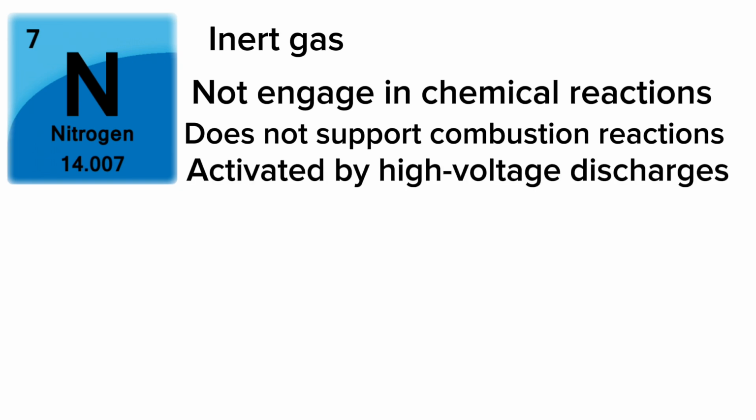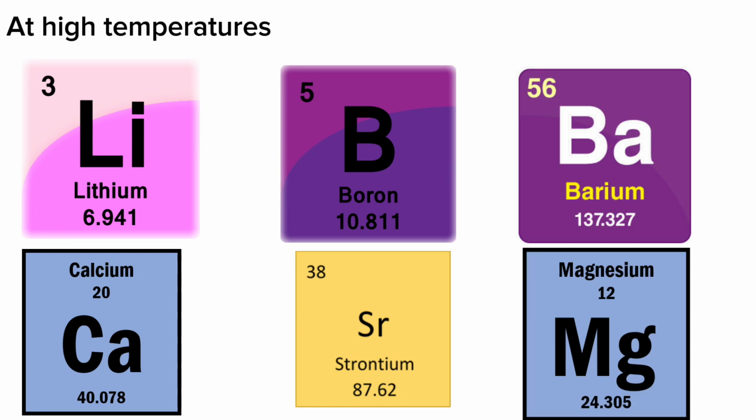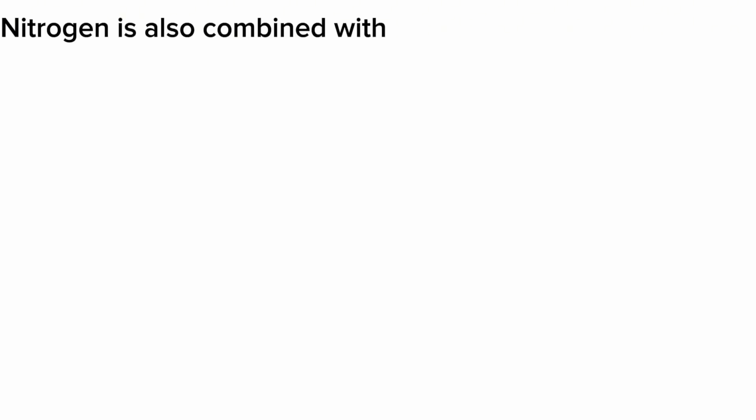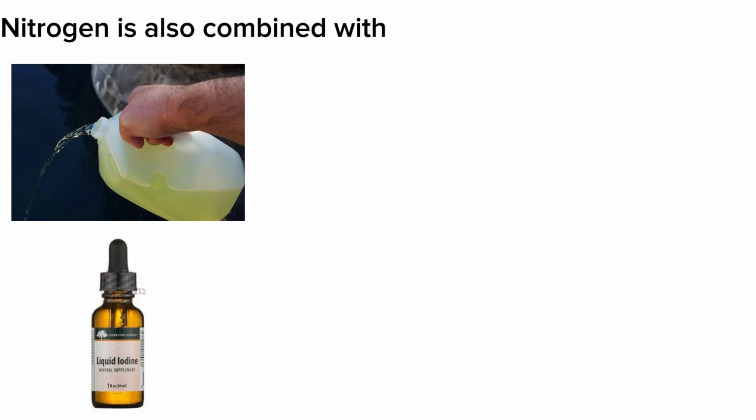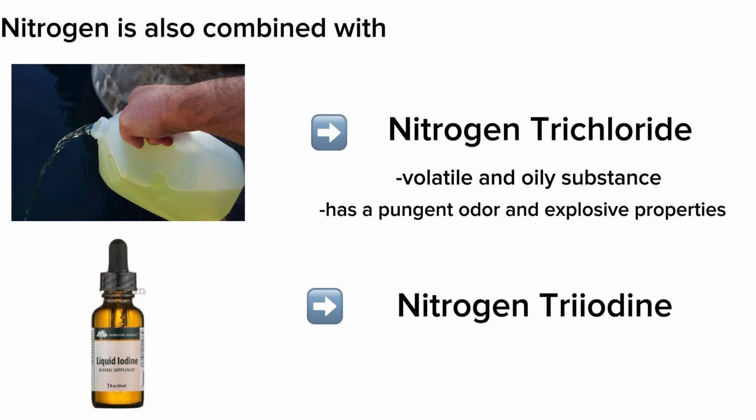However, it can be activated by high-voltage discharges. At high temperatures, it can react with lithium, boron, barium, calcium, strontium, and magnesium to form nitrides. Nitrogen is also combined with halogens, such as chlorine and iodine, to form nitrogen trichloride and nitrogen triiodide, respectively. The former of which is a volatile, oily, and yellow substance that contains a pungent odor and explosive properties. The latter is also an explosive substance.